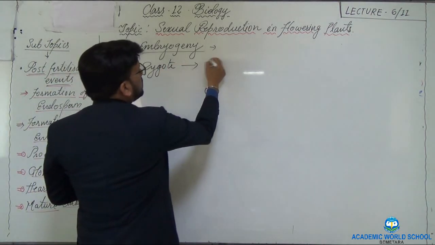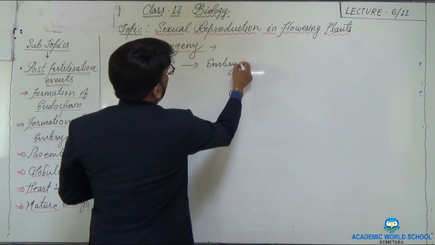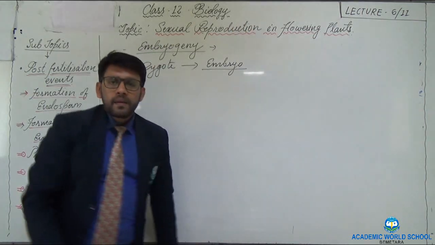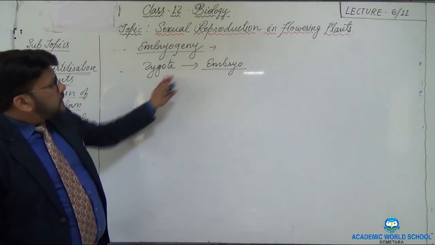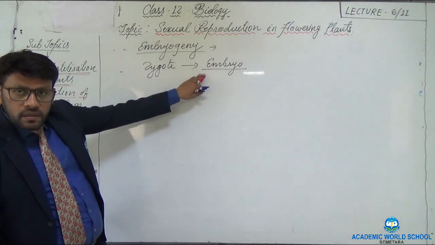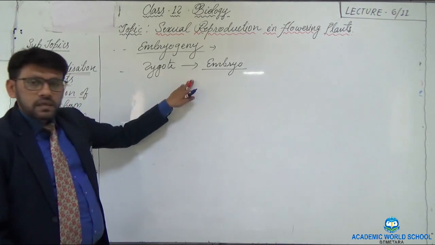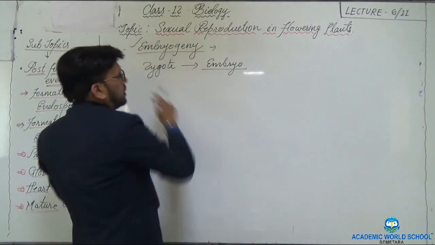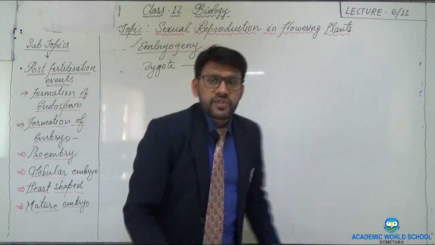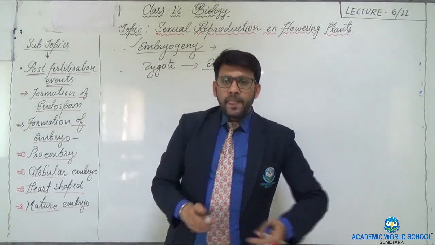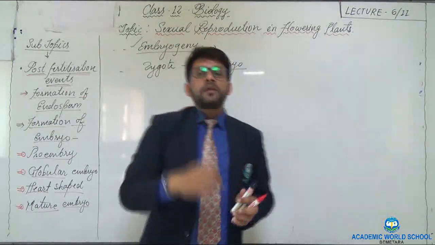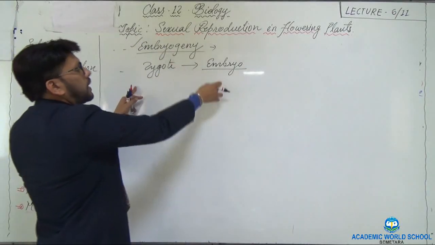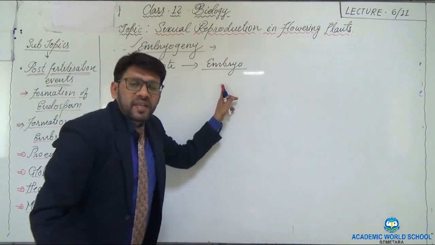So the zygote changes into a mature embryo. This process is called embryogeny. We also call it embryogenesis. Understand? It is the development of the fertilized egg or zygote into the mature embryo.